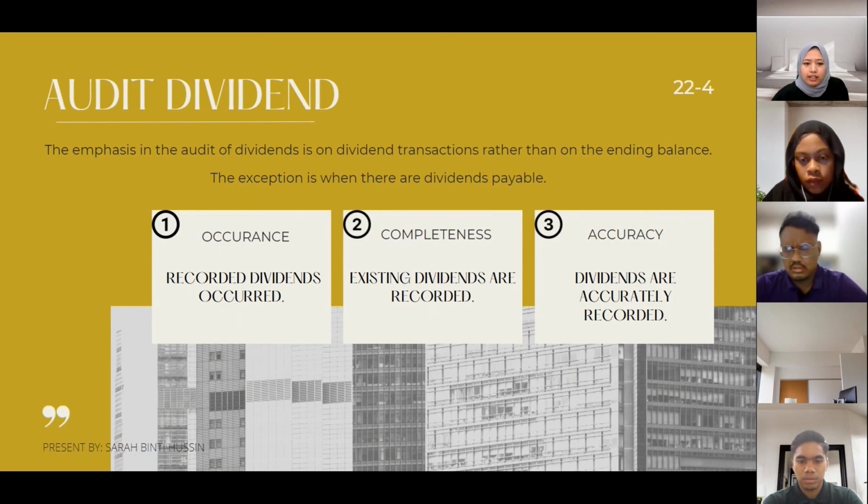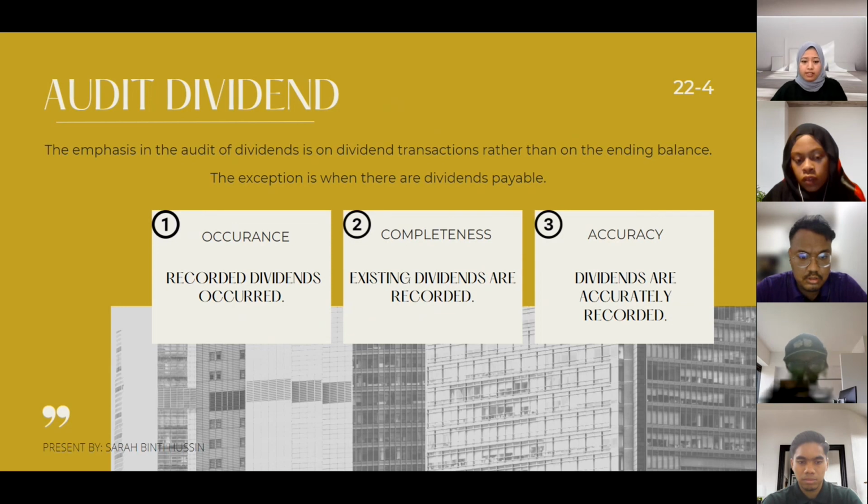Okay. This is all about the audit of dividends. The emphasis in the audit of dividends is on dividend transactions rather than on the ending balance, and the exception is when there are dividends payable. There are six transaction-related audit objectives that are relevant for dividends, and typically dividends are audited on a 100% basis.